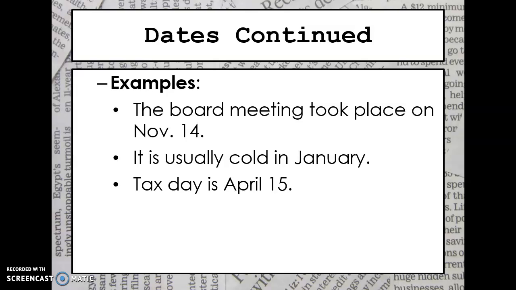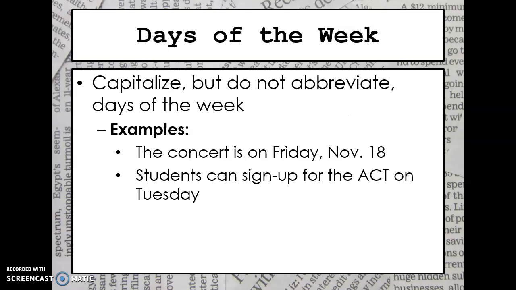Here's just some more examples. So as you can see in the example up on top, the board meeting took place on November 14th. So that November is abbreviated with a period, and the 14 is just left as it is instead of writing that TH that we sometimes see. And there are a couple more examples down below.